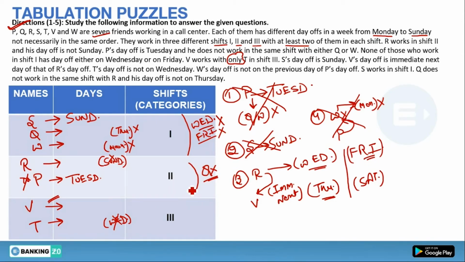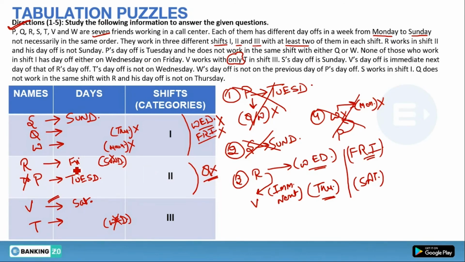See, if I assume R on Friday, then we will go on Saturday, but there will be no space left for Wednesday. Why? Because Wednesday is blocked on shift 1, and Wednesday is also blocked on T. So R cannot be on Friday because Wednesday is not getting plotted.